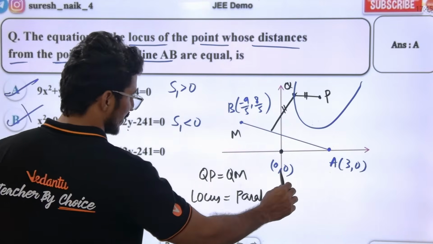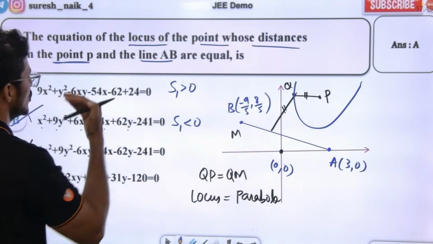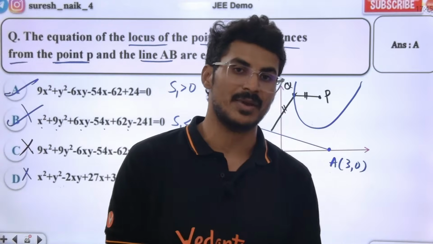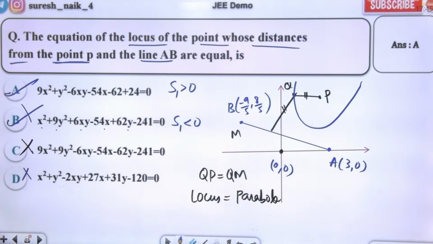What is S1? Basically the point is (x1, y1), that is (0, 0), and putting (0, 0) in the parabola, the first option gives me a positive value. S1 is greater than 0. So that is the answer. Right. Next.